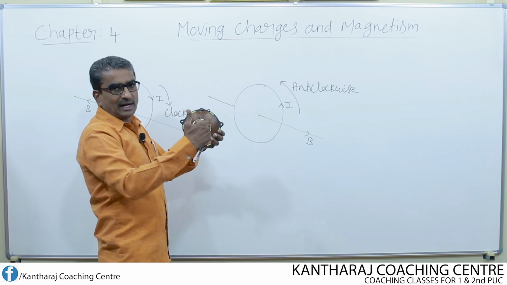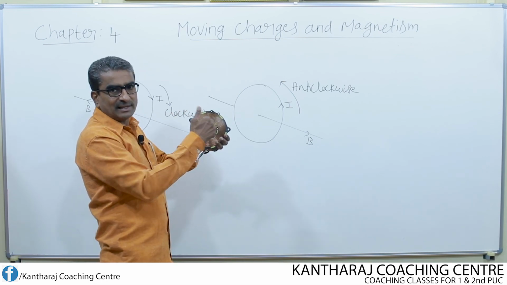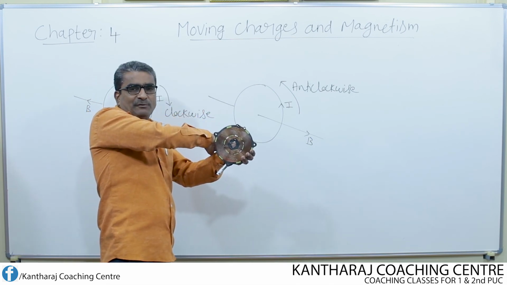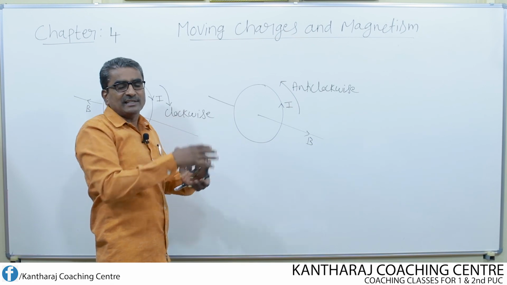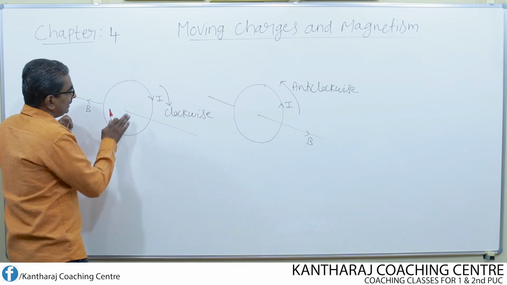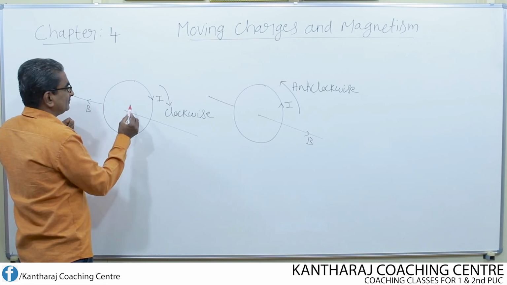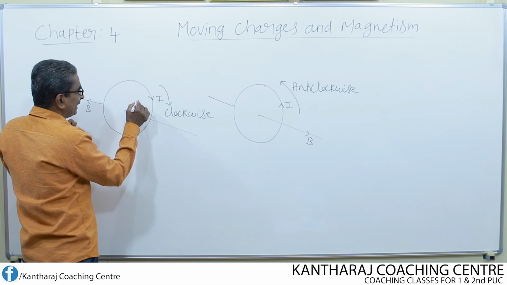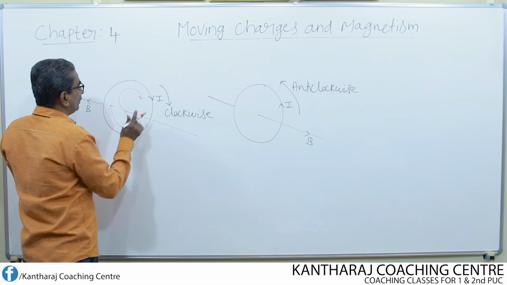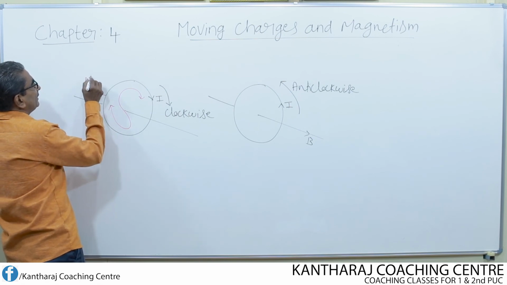If he looks at this coil from this direction, then for that observer this will be the near face and the backside face will become the far off face. In such a case, for this direction of current, the near face will behave like south pole, whereas the back face of the coil will behave like north pole.